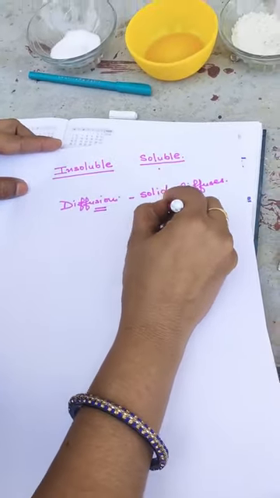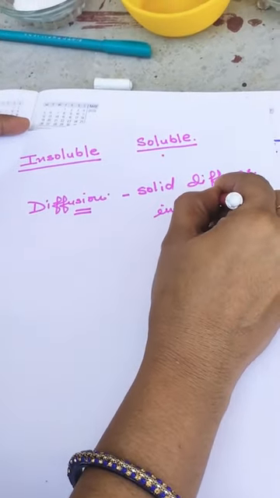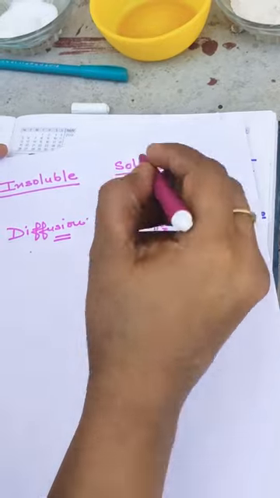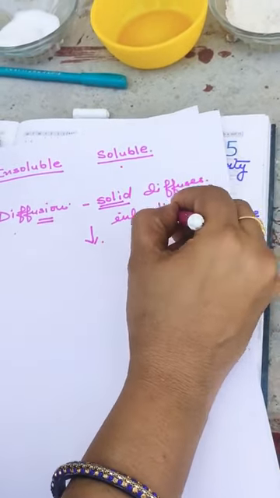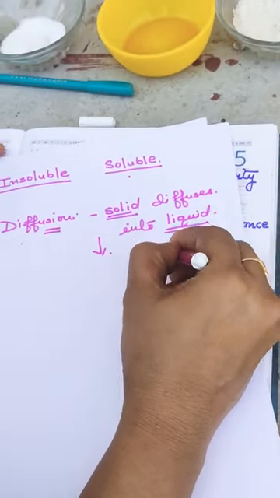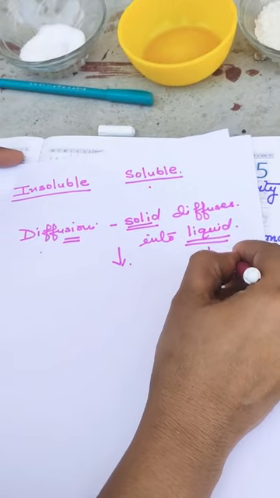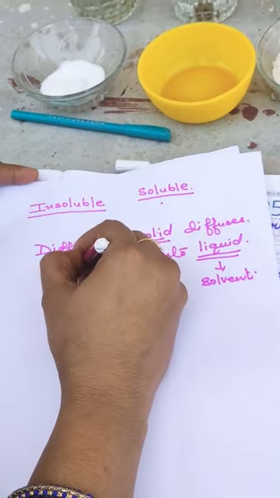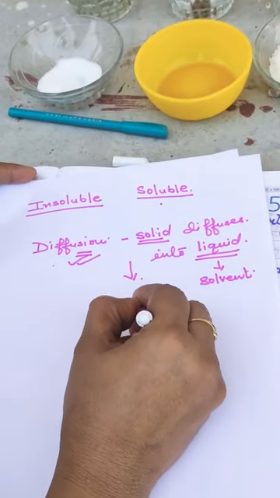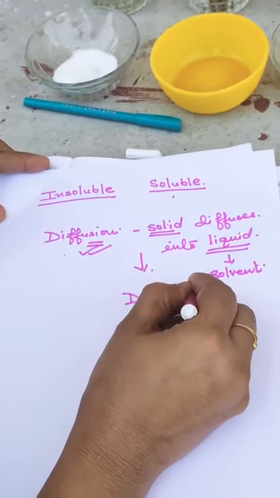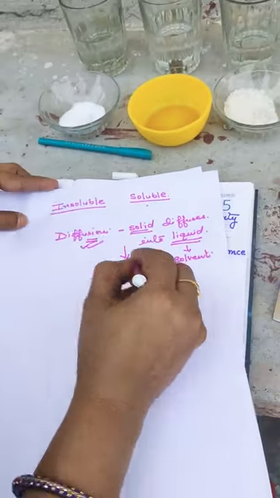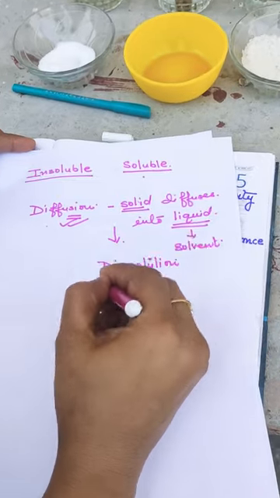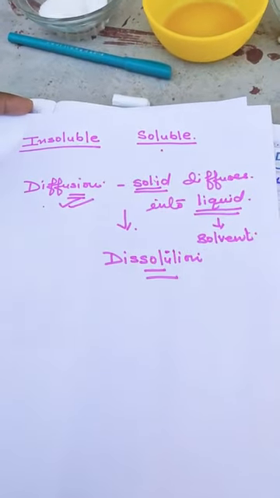But this special type of diffusion, where one matter is solid and the other one is liquid, which is also known as solvent, when the two come in contact, is termed as dissolution. Clear to you? Some of the solid diffuses into liquid, and that property is known as dissolution.